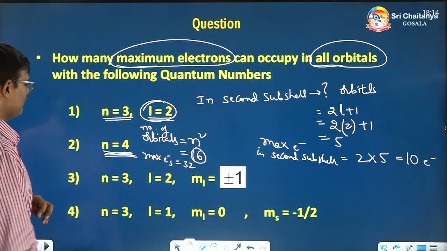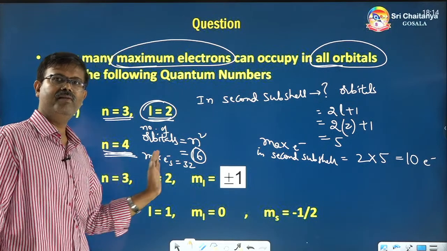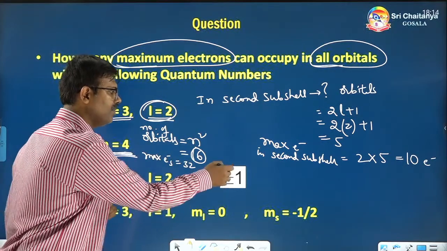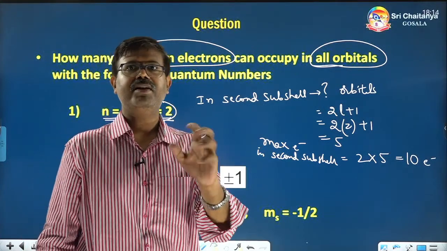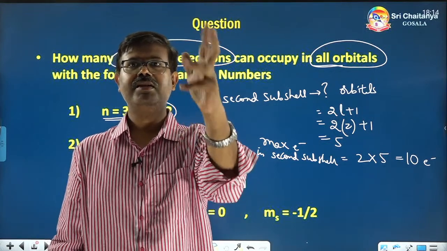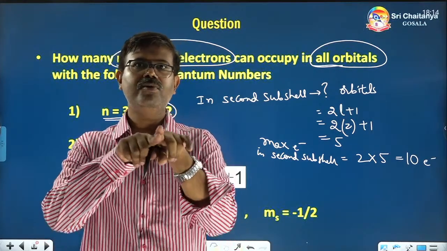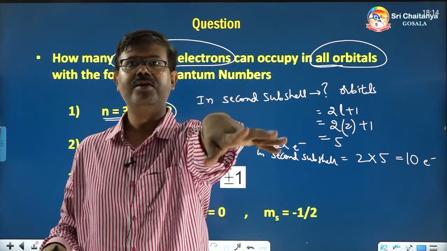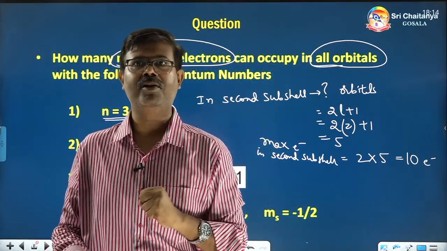Third one, they have given the city name, they have given the street also. In that street they are saying house numbers, plus 1 minus 1, only you have to take. Suppose in Vijayawada city, in Venkateswara Rao colony, I say house numbers 23, 24, how many people will be there? This time you don't count all the houses in that street, because house numbers are also mentioned. They are saying go to house number 23 and house number 24 and see how many people are there. So only 2 houses you have to take.